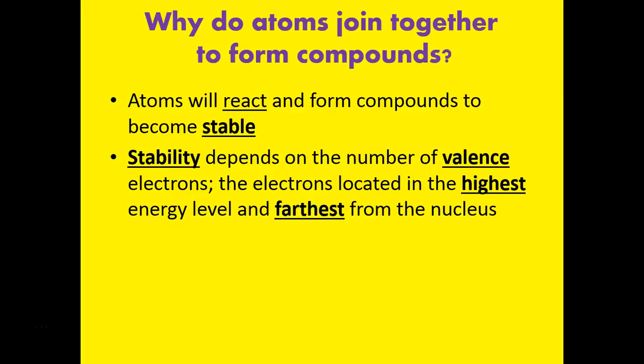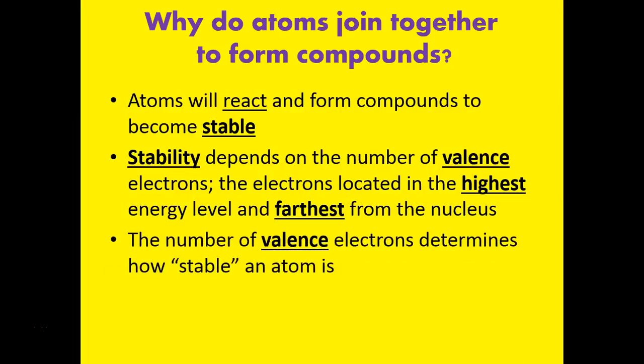So as a little bit of a review from the last unit, stability depends on the valence electrons. Everything wants to be like noble gases, which have full outer shells of electrons. They have filled up energy levels because that's really, really stable. And so they try and fill up electrons until they get the correct number of valence electrons to be like a noble gas.